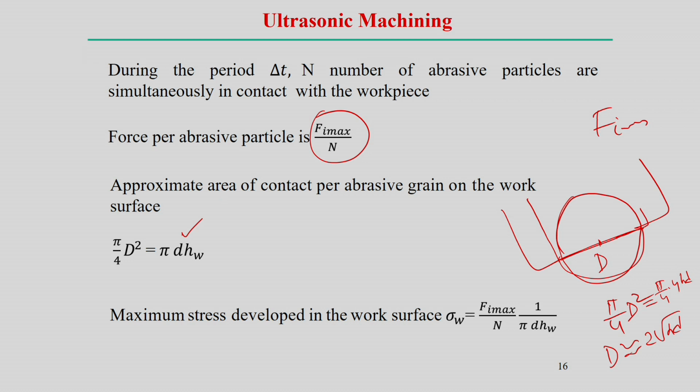So, the maximum stress developed in the workpiece per single particle, we can say this is the force per particle, maximum force can go up to this, divided by the cross sectional area. Cross sectional area can be estimated as pi d h w. So, that represents the maximum stress that can be developed in the workpiece material. So, definitely we should know all these values n, F max, what is the particle size d, and how much the indentation goes into the workpiece. All these parameters known to us, then we can estimate the maximum stress developed in the workpiece. This way it can be calculated.